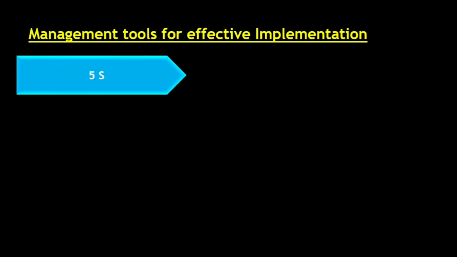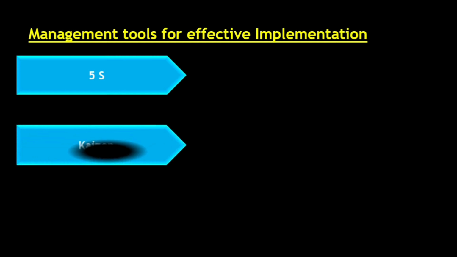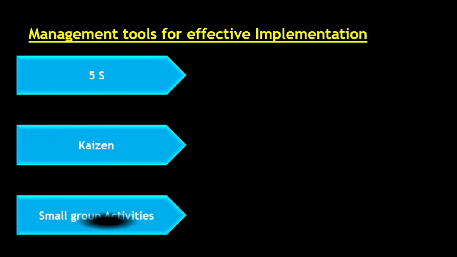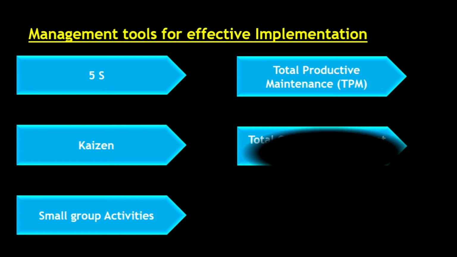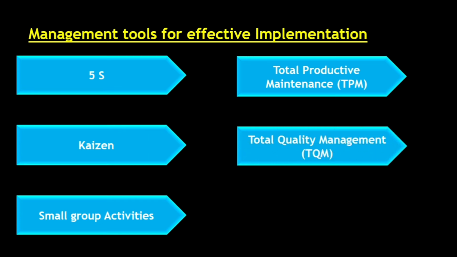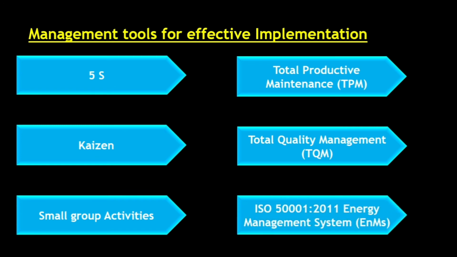Okay, so there could be different management tools for effective implementation. What are they now? The first one is the 5S. We'll see them one by one. Second one is Kaizen. Third is small group activities. The fourth could be total productive maintenance, we call it TPM. Then it could be total quality management, that is TQM, and ISO 50001:2011 energy management systems. So let us see them one by one.